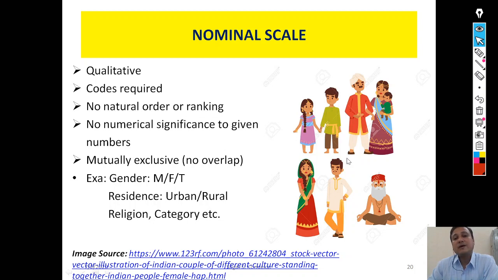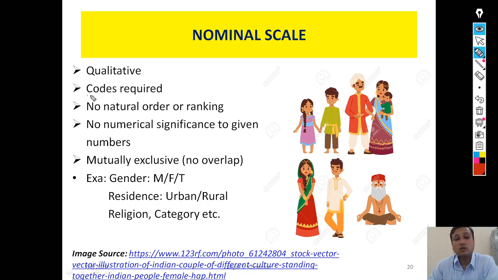In the family, if I ask each member what is your gender, the response to this question will be either male or female, and we can also add a third category, transgender. But so far as this family is concerned, there are only two types of gender, and they will respond that they are either male or female. Once they have responded, we have to give codes to them.